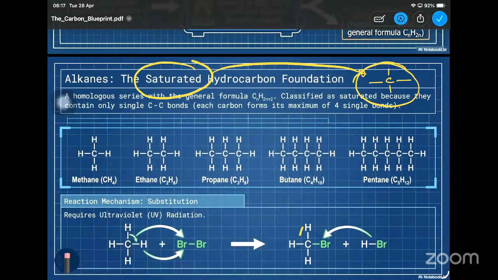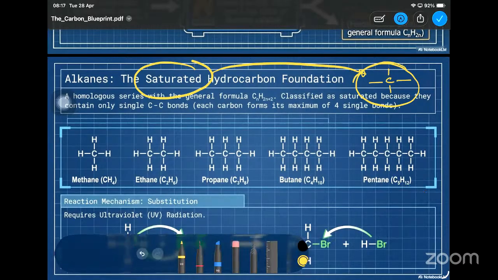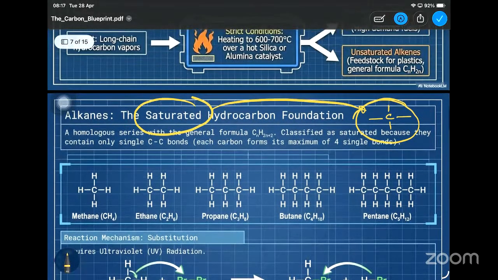And here a homologous series. So you should know what is meant by a homologous series. And even in the question papers, they have asked that question, right? A homologous series is a series of compounds where you have the same functional group, but a different number of carbon atoms, right? So here the general formula is given, right?